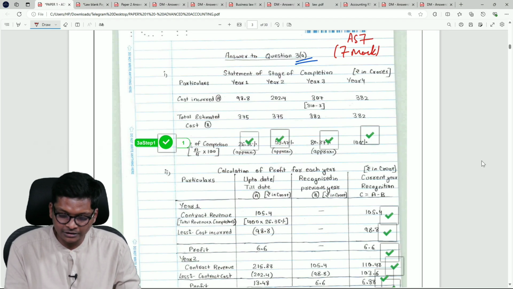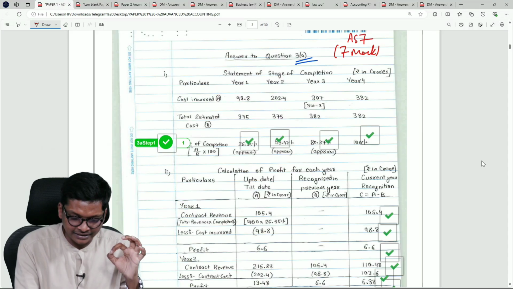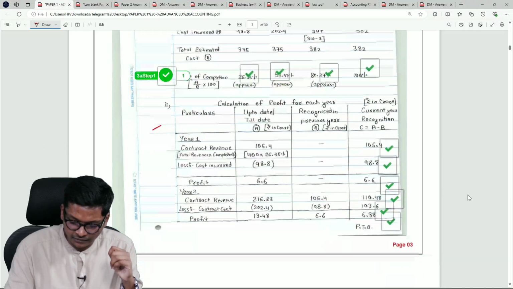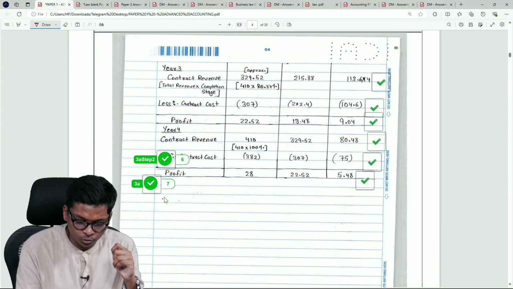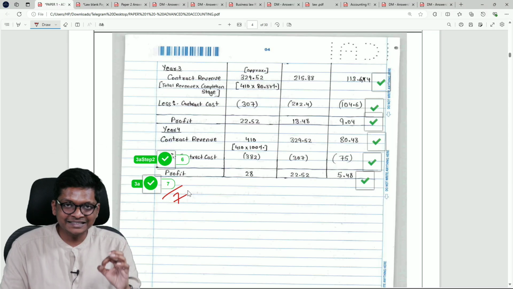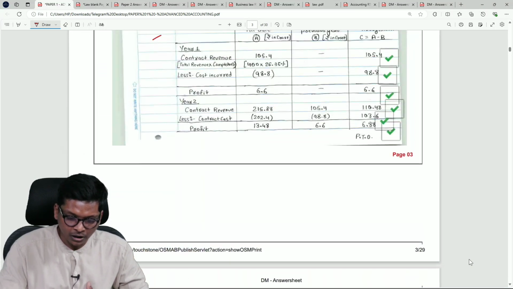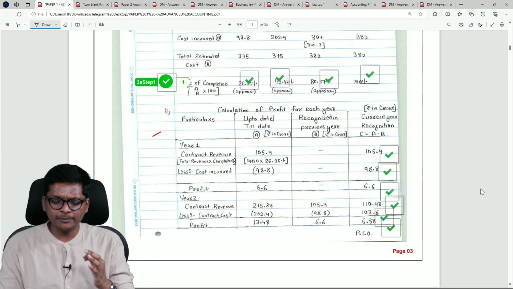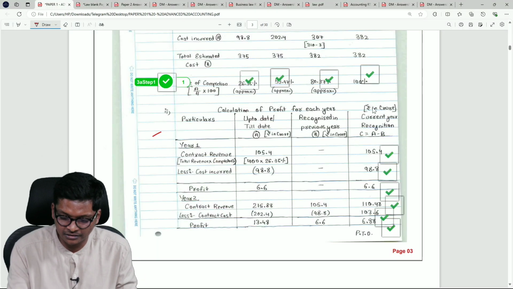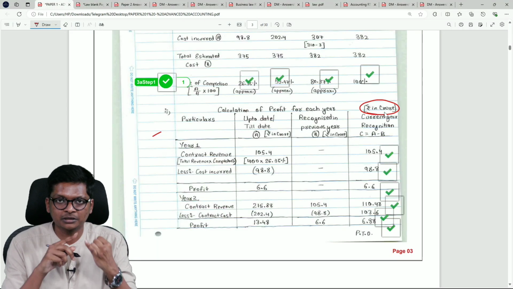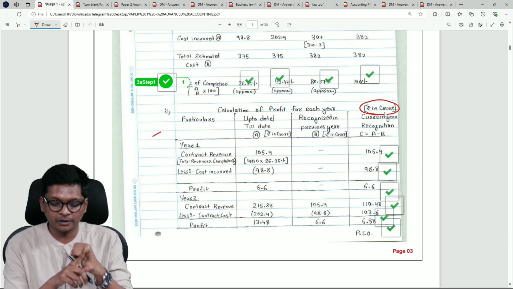Look at how neatly the student has done the first answer. Right from the time they started till the sum is completed, the student got 7 out of 7. Is there any one strike? There is no strike from the student. What are the key things you have to notice? Very important, I have seen many students missing this. Rupees are in crores. Students miss that, half mark will go.